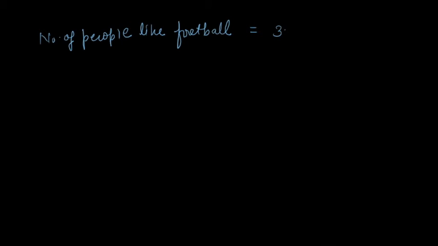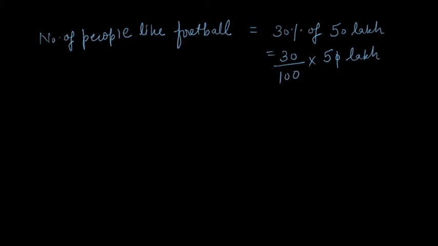Next will be the number of people who like football. The percentage for this was given as 30%. So we will calculate 30% of the total, which is 50 lakh. How much will it be? 30 upon 100 into 50 lakh. Again the zeros cancel. And if you multiply this, 3 into 5 gives you 15 lakh. So 15 lakh is the count of people who like football.